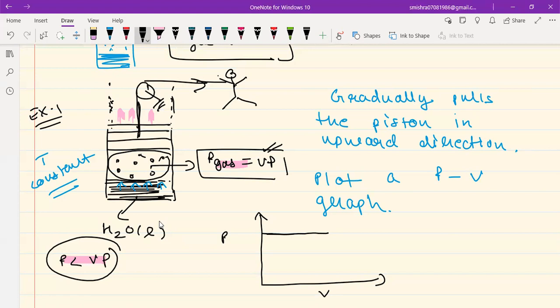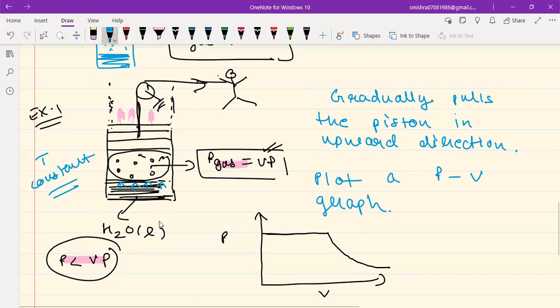After a certain time all the liquid has gone into vapor phase, and now if you further pull the piston, then my dear students, there is no liquid left to evaporate, and now naturally the pressure will decrease. So this will follow your Boyle's law graph, which is the rectangular hyperbola, because after a certain point, all the liquid has gone into the vapor phase. So now there cannot be any evaporation, and now the pressure is going to decrease.